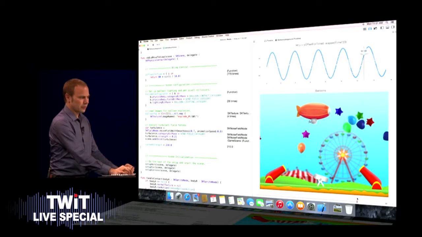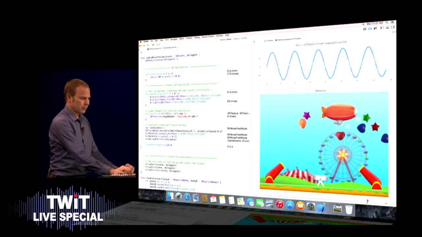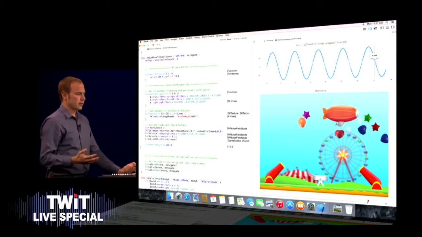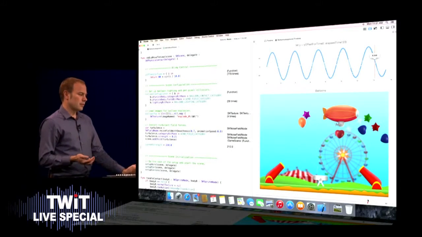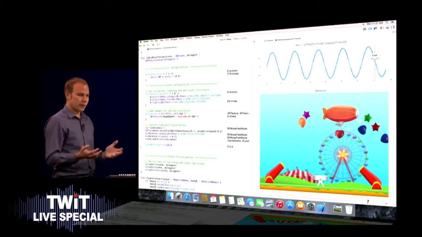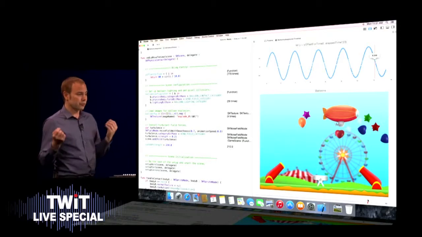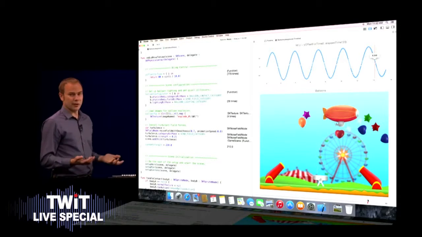You can see the balloons interacting with each other and with the blimp, just like that. I presume there's a debugger as well. Playgrounds give me unprecedented power to see my app in detail and give me full control when I want to refine and polish my application. And of course, Swift works great with Xcode and runs great on iOS.